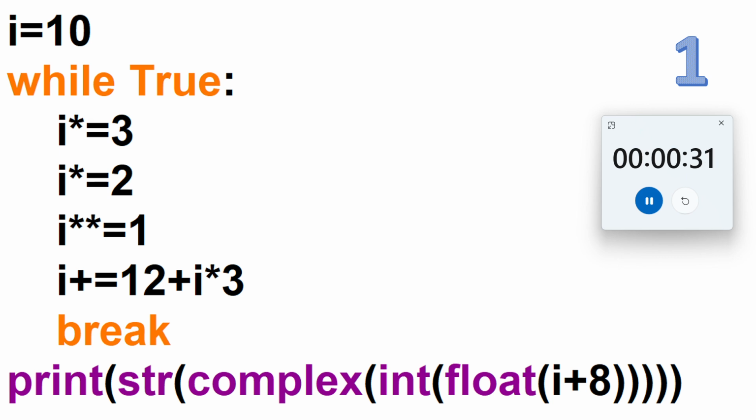You know what is the purpose of the break? It will come out of the loop. It will terminate the iteration. Okay, so I guess 1 minute is going to be done. Once you get the value of I, then you have to add, and then convert it into float, int, complex. I guess I told you about this. You know how to do this. So your time is up. Three, two, one. Stop. Yes. So 1 minute is done.